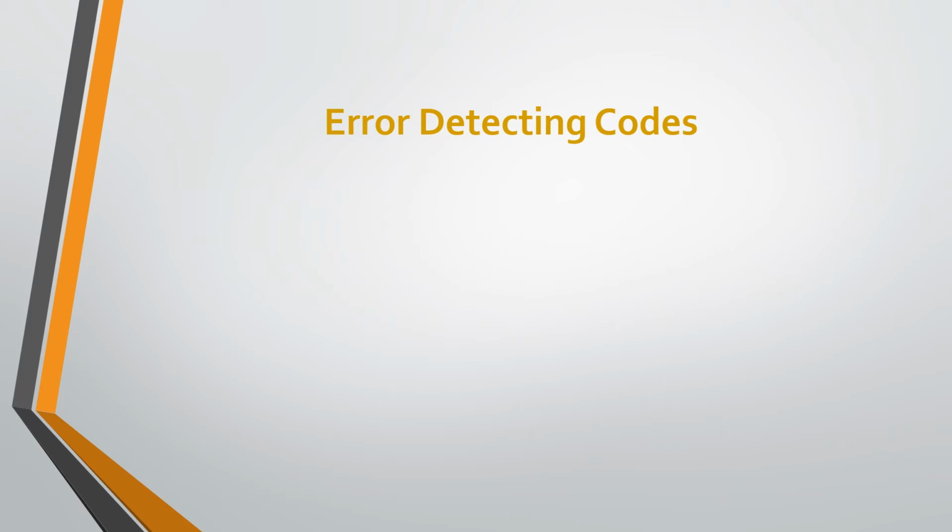Then error detecting codes, which are implemented by either the data link layer or transport layer. Whenever a message is transmitted, it may get scrambled by noise or data may get corrupted. To avoid this, we use error detecting codes, which are additional data added to the given digital message to help us detect if any error has occurred during transmission of that message. The basic approach used for error detection is the use of redundancy bits, where additional bits are added to facilitate detection of that error.